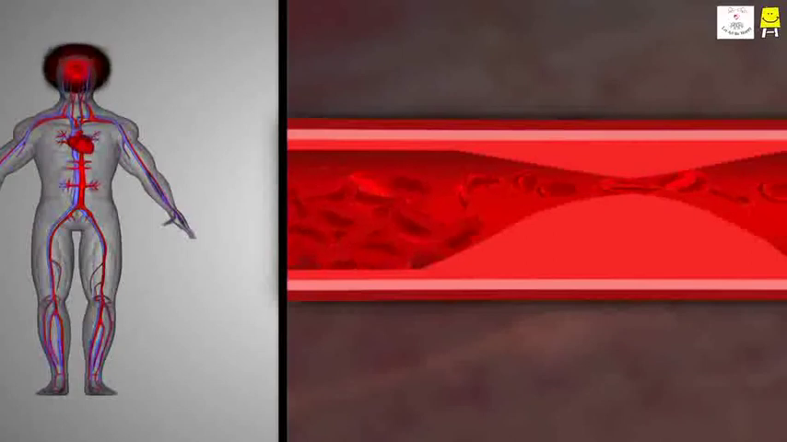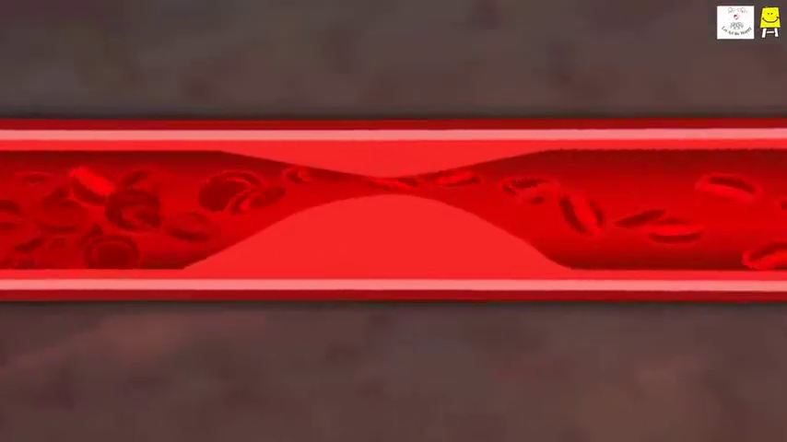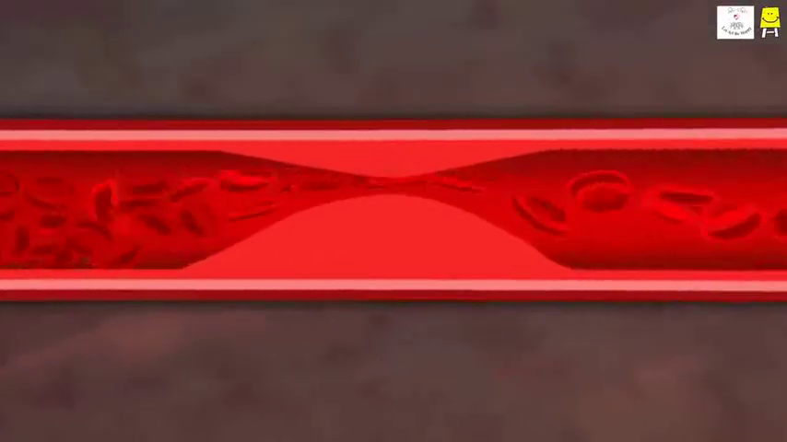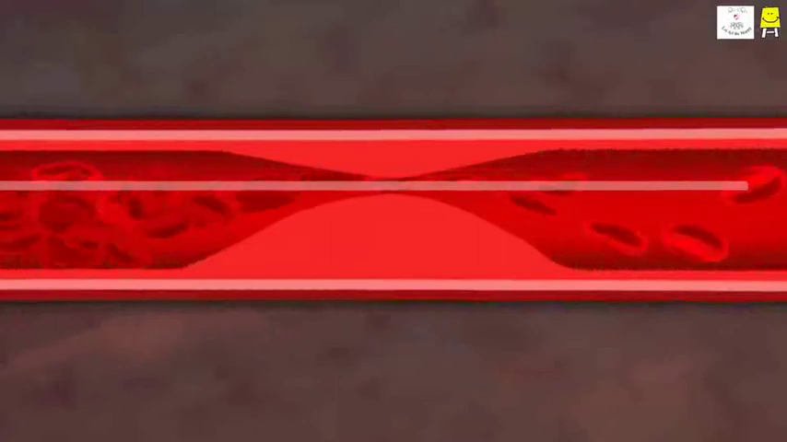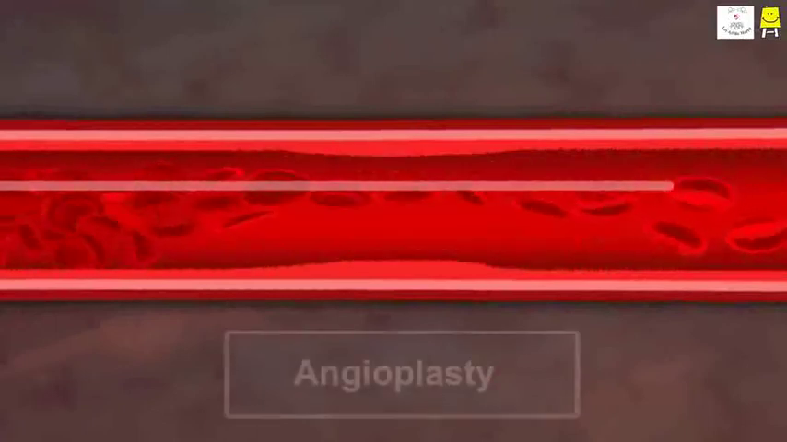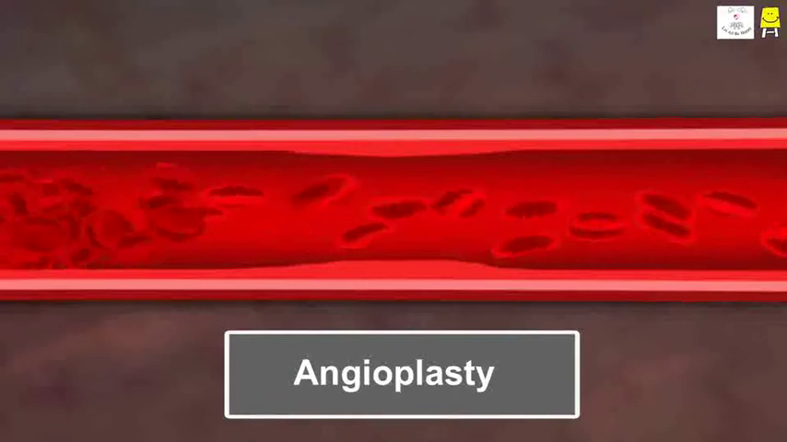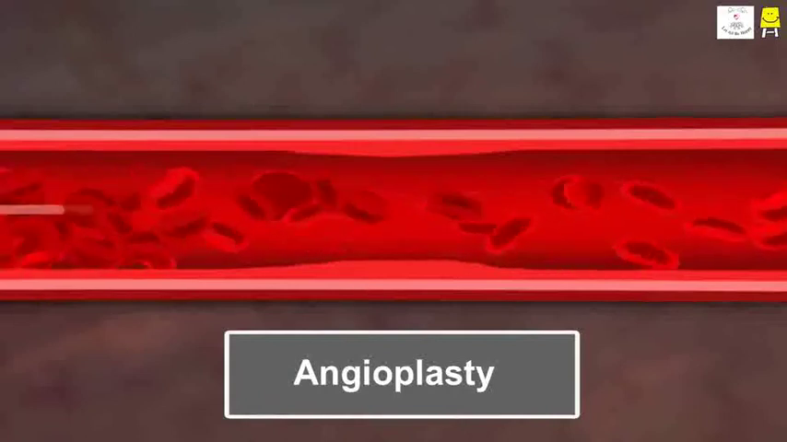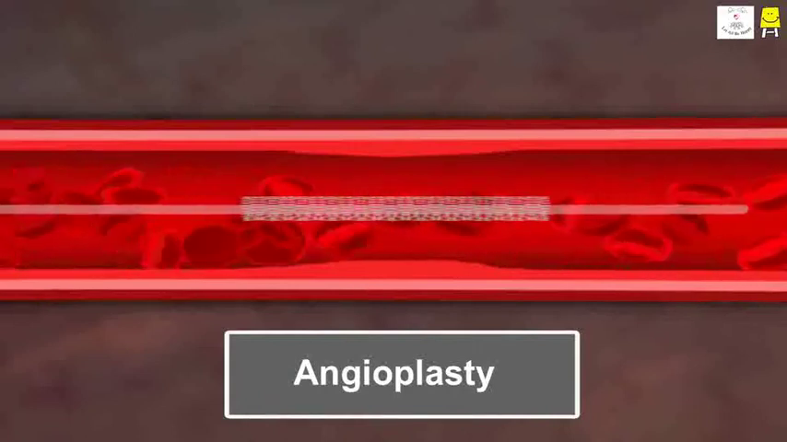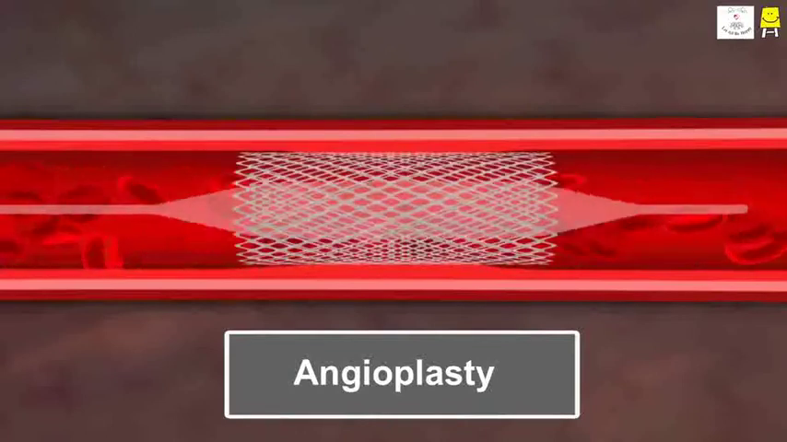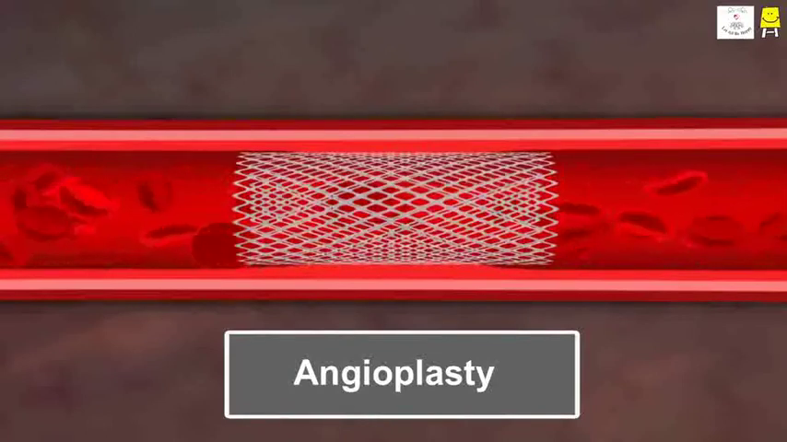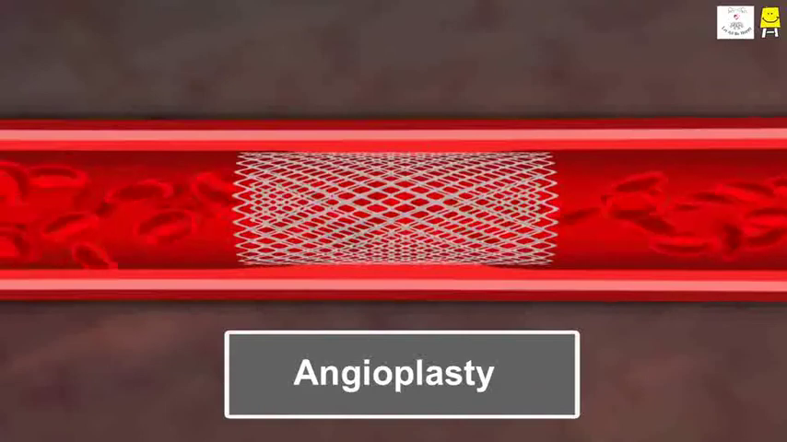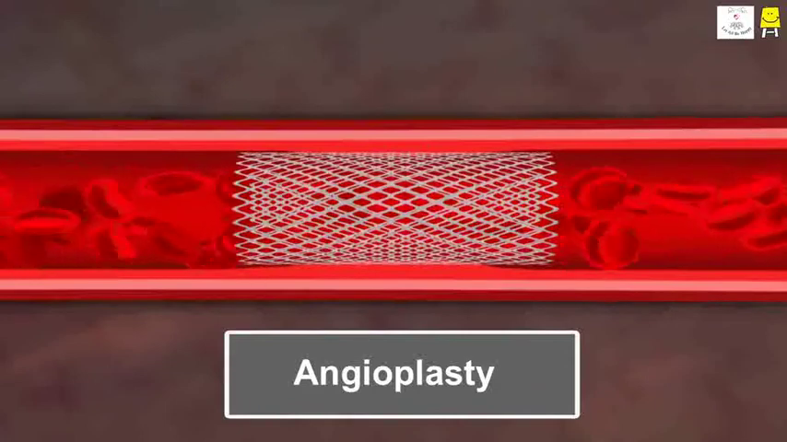Is there any solution to this? Yes, there is. Dilation of the part of the blood vessel that has been blocked. This procedure is called angioplasty. Sometimes a hollow tube called a stent is placed inside the damaged portion of the blood vessel. This restores the smooth flow of blood.